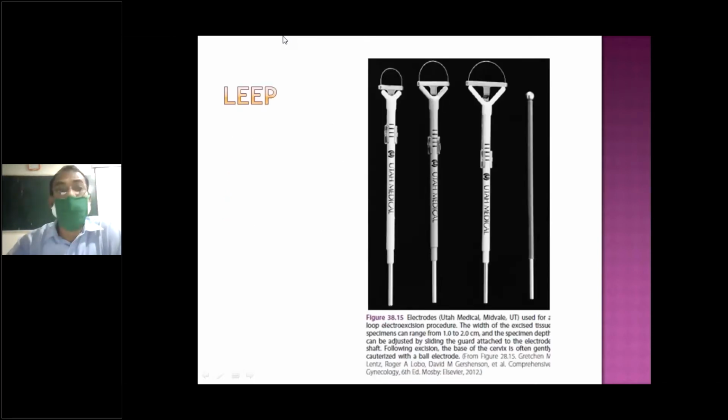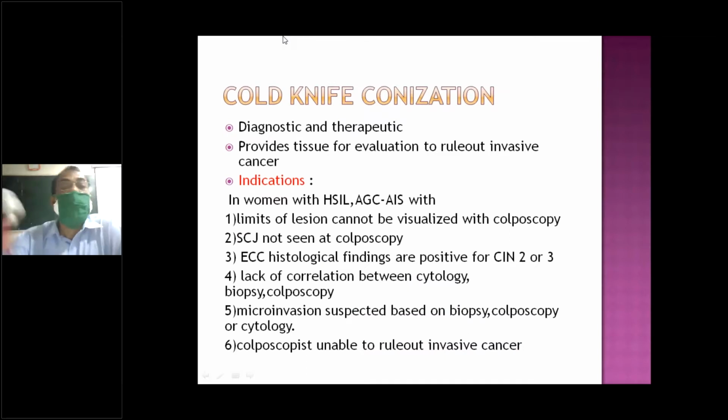This is a large loop excision, the conization. I told you that what we are doing is called cryo with nitrogen. I told you that it is for diagnosis and also for therapeutics, for evaluation of all these things.